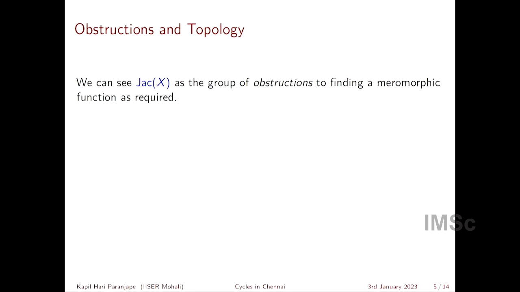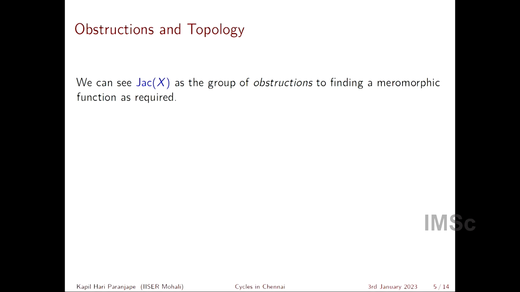Now, we should think of this group, the Jacobian of X, as a kind of obstruction. It's an obstruction to saying that some problem has a solution, because if the image of sigma ni pi in this group is non-zero, that means there is no such function. So this group measures how far it is, or gives you an obstruction, to constructing such a function, right?